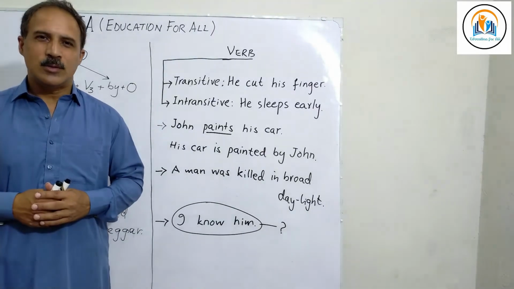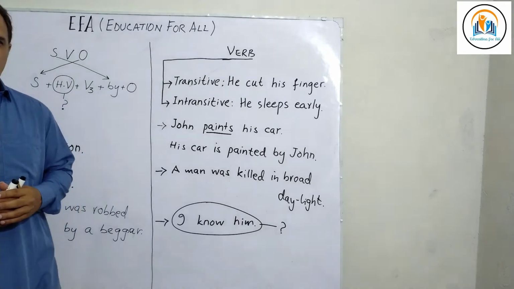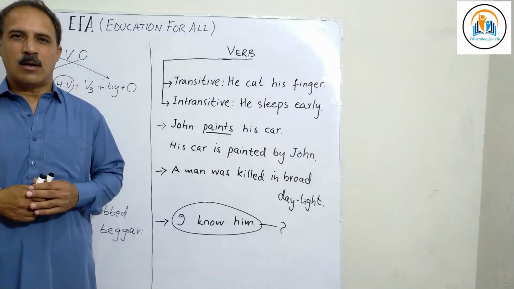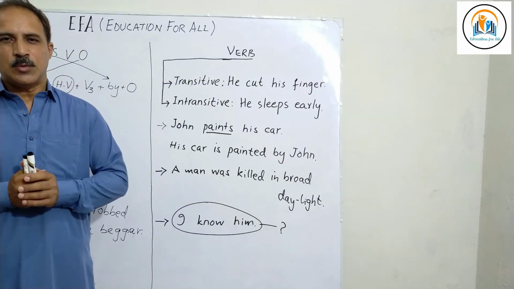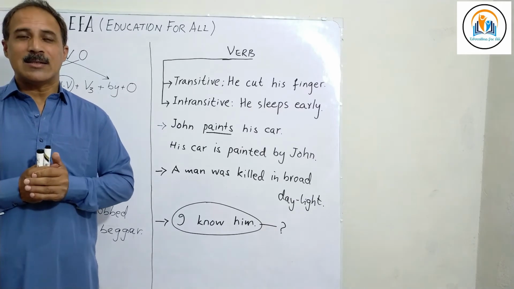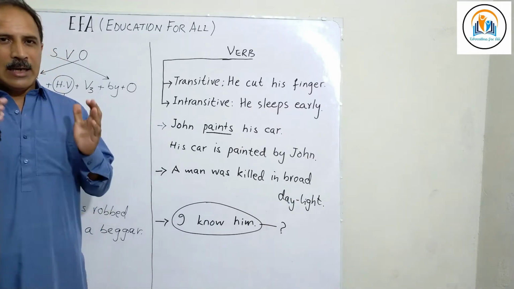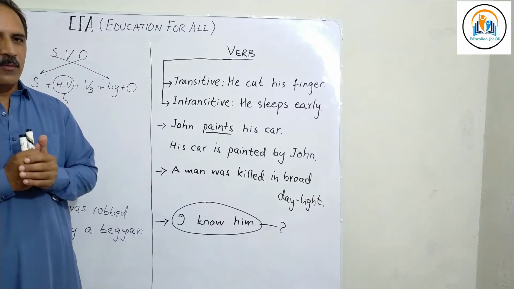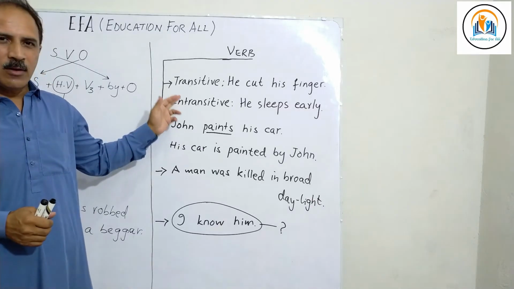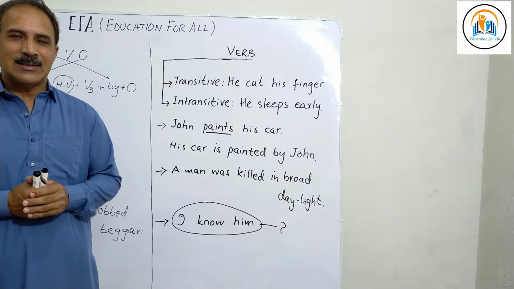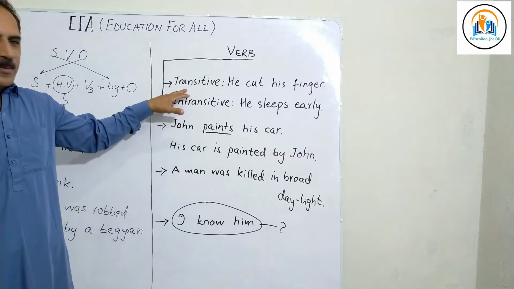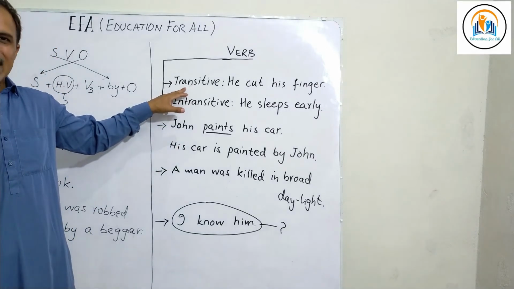Now it is important to identify the verb in the active voice sentence, or a sentence given to you as a question or as a challenge. Identify the form of the verb, whether it is transitive or intransitive. What are these? Now, verbs can either be transitive or intransitive.